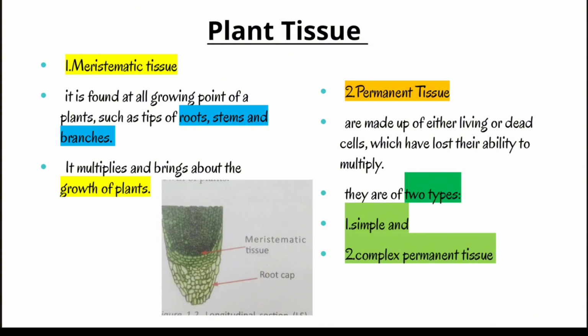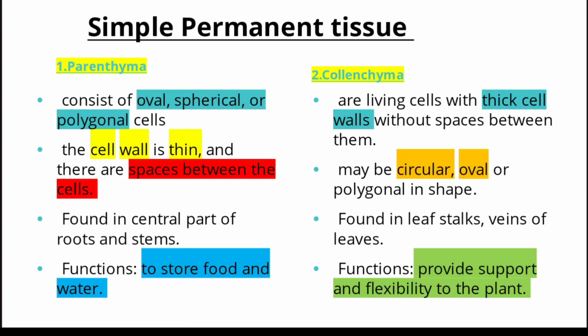This is the basic difference. The meristematic tissues are of two types: simple meristematic tissue and complex meristematic tissue. Permanent tissue is divided into simple permanent tissue and complex permanent tissue.